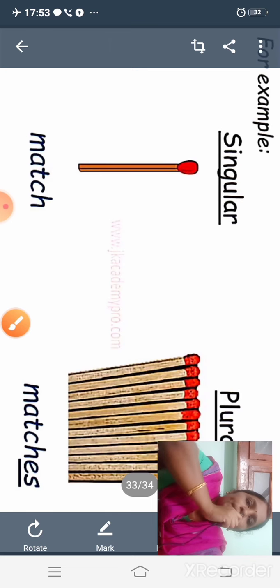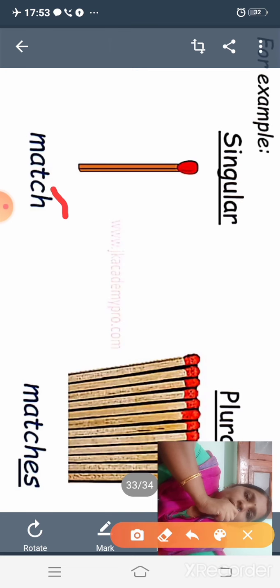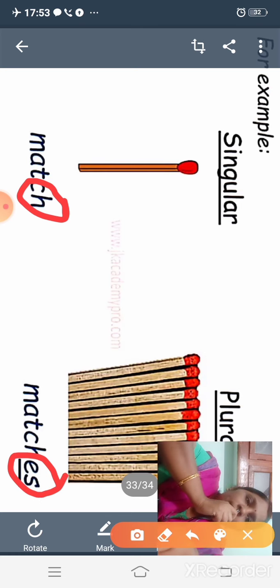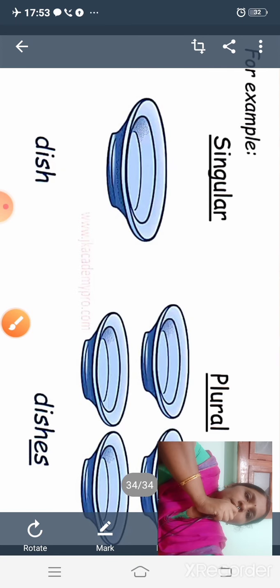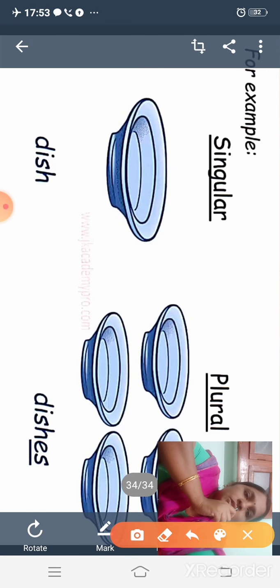Then match, matches, CH. If the word ends with the letters CH, we have to add es at the end to make it into plural. Bench, benches, match, matches, etc. Okay, the next word, dish, dishes.